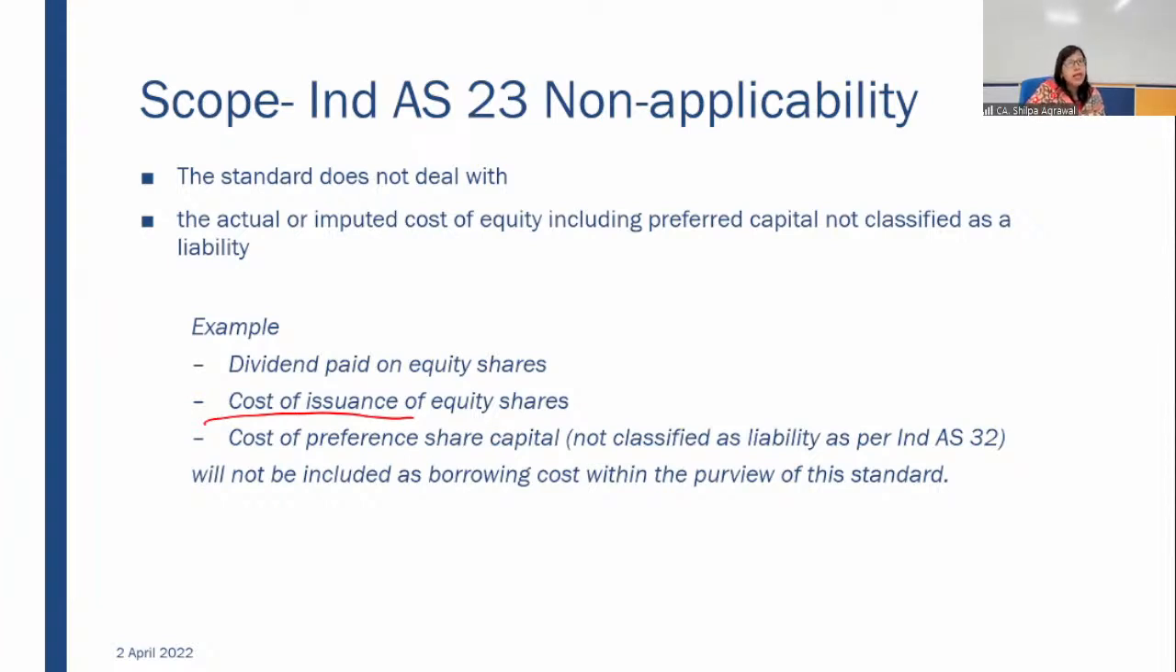Why as per this standard? Because this standard talks about borrowing cost which is to be capitalized, so this cannot be capitalized. Cost of preference share capital not classified as liability. In case it is classified as liability, then we have to see whether we can capitalize the dividend paid on those preference shares.